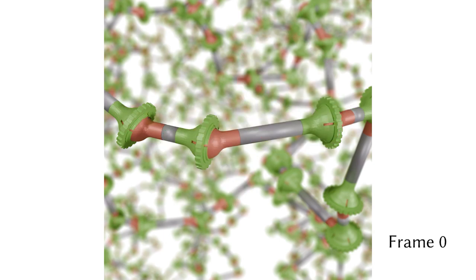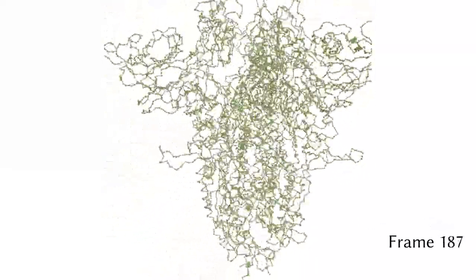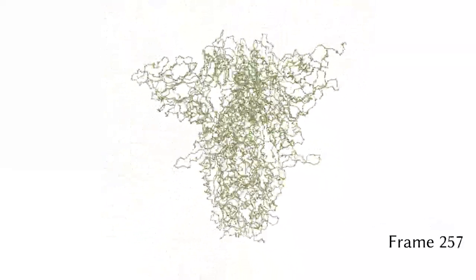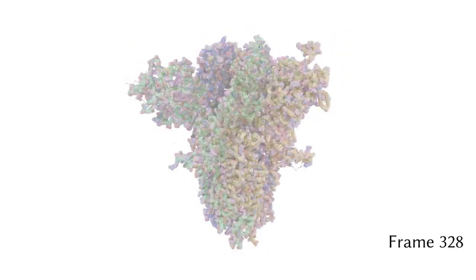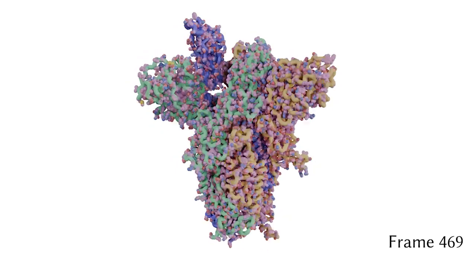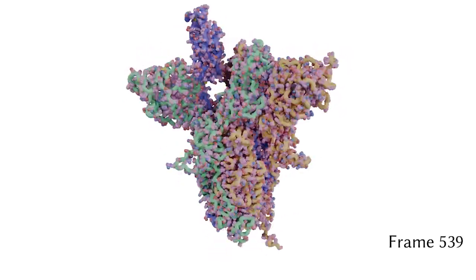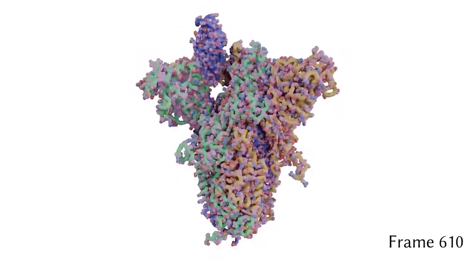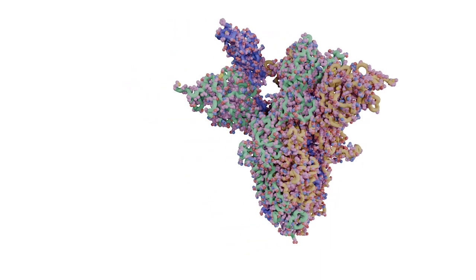Starting from a 40 nanosecond trajectory of the SARS-CoV-2 spike protein, we keep only temporally sparse observations. We first solve inverse kinematics keyframes to match those sparse markers, and then roll out M-ABD dynamics to fill the gaps in between. The final view highlights the large-scale change by comparing the initial and later frames side by side.